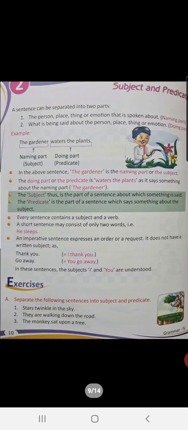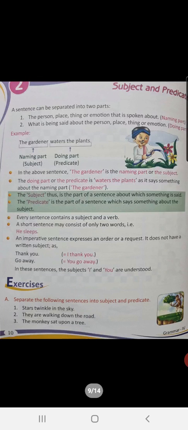Now we are going to see some examples from your book. Everybody pay attention on the screen. A sentence can be separated into two parts. The person, place, thing or emotion that is spoken about, the naming part, which means the subject. And what is being said about the person, place, thing or emotion, the doing part, is the predicate.